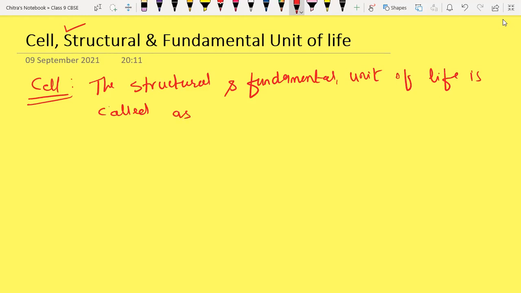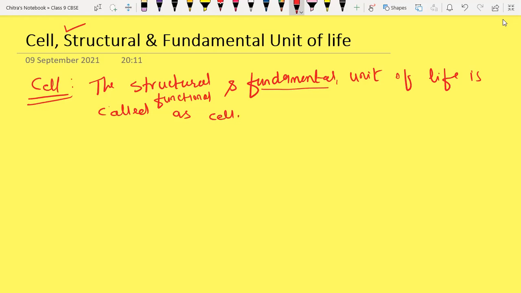Yes, fundamental is nothing but the basic structure. Okay, we'll write functional. The structural and functional fundamental unit of life is called a cell.